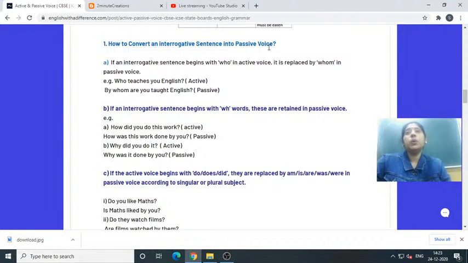So let us know: if an interrogative sentence begins with who in active voice, it is replaced by whom in passive voice. Understood? If you find a question starting with who in active voice, you have to change it into whom.